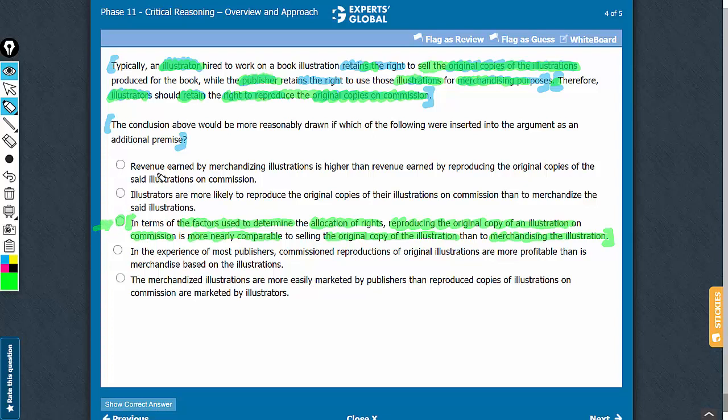Let's also look at the other answer choices. What revenue is higher does not have any impact on the conclusion of the reasoning. So this is not a fine strengthening statement.